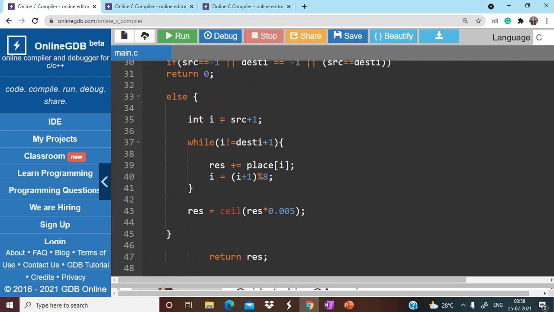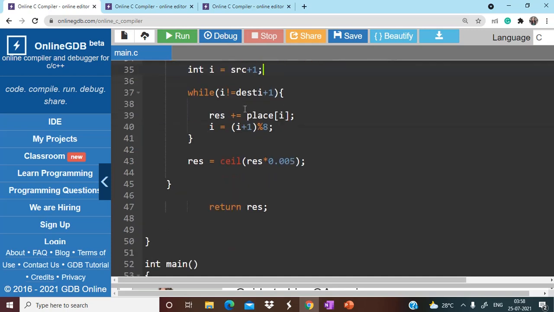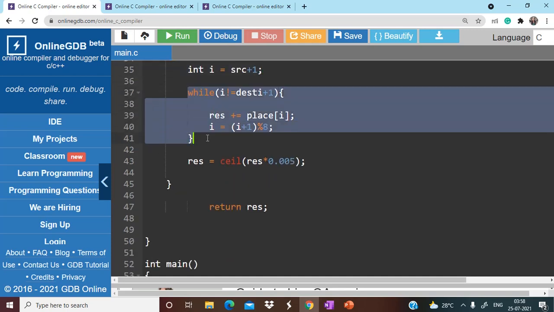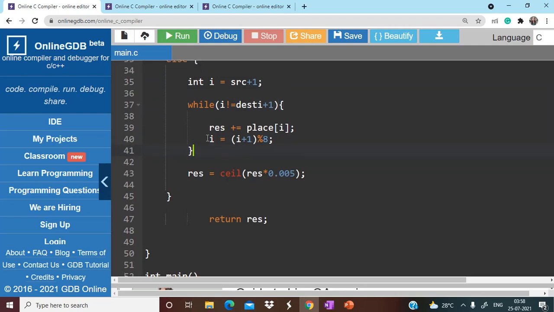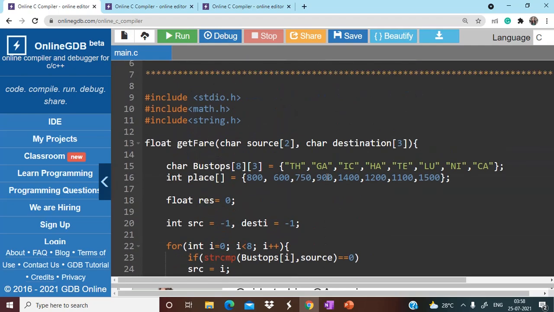Otherwise, we have already discussed the approach that we have to move one step ahead of the source index. So here we have this integer variable I initialized with src plus 1. Now we are taking a simple while loop for addition of the distances. Now you know that when we were taking Ni to Ha, first of all you have to include this 1500. Now you want to get back to this 0th index.